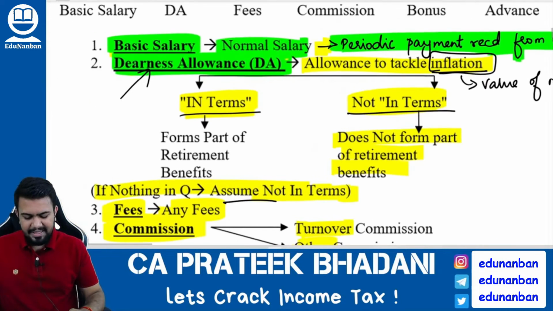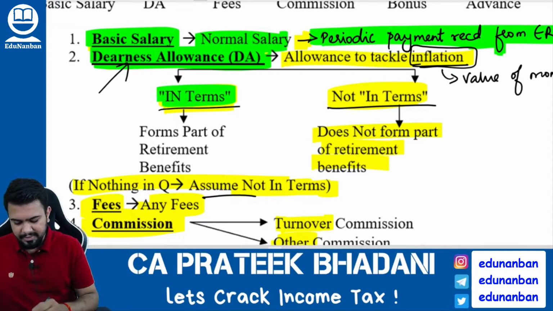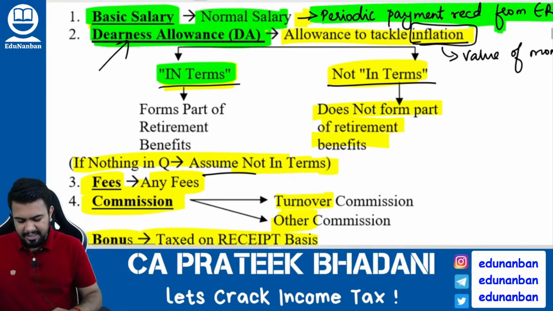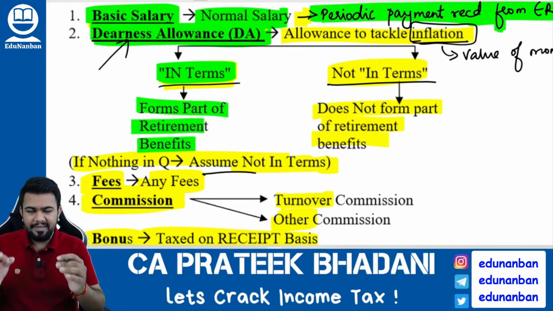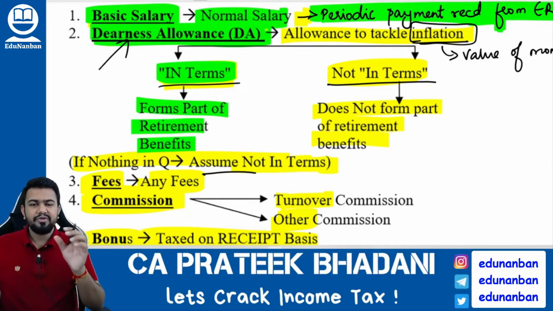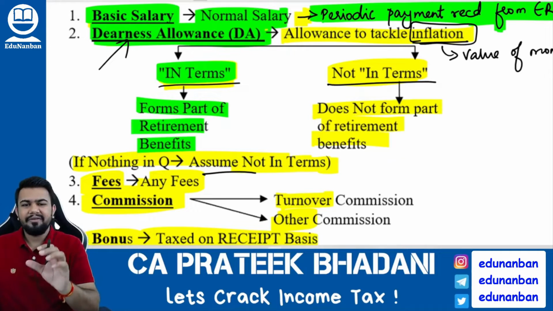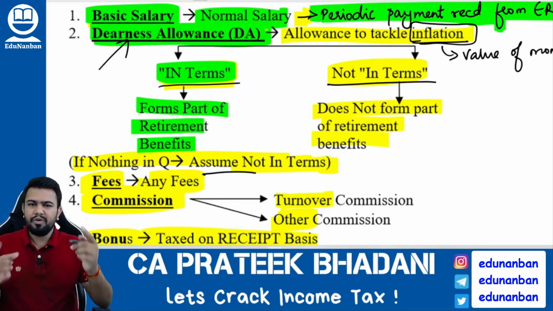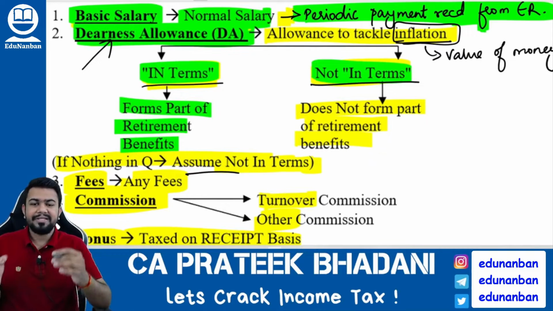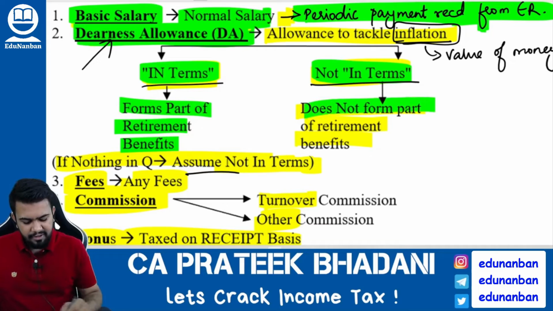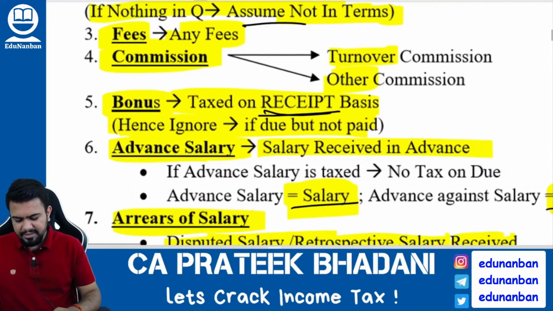This dearness allowance can be in terms or not in terms. If dearness allowance is in terms, then generally it forms part of retirement benefits. Dearness allowance in terms forms part of retirement benefits. So in the question they can give you dearness allowance in terms, or they can tell you dearness allowance forming part of retirement benefits. Both are one and the same. Then dearness allowance can be not in terms. If it is not in terms, then generally it does not form part of retirement benefits. You get my point?